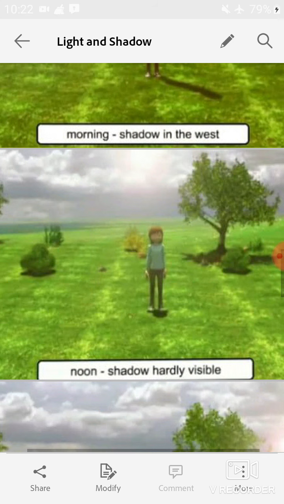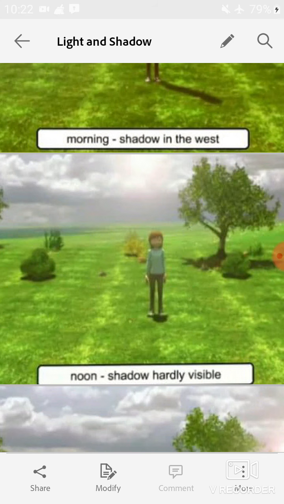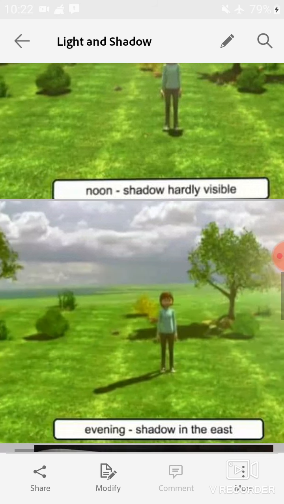Now students, at noon, shadow is hardly visible or shadows are shortest at noon because at that time the sun is over your head. So at noon, shadows are shortest or hardly visible. Look at the picture. The shadow is very small in this picture.